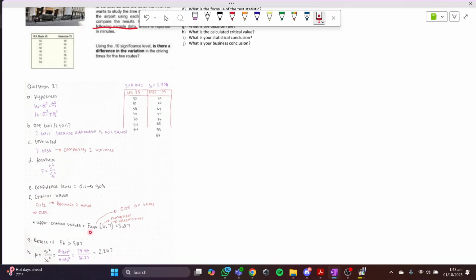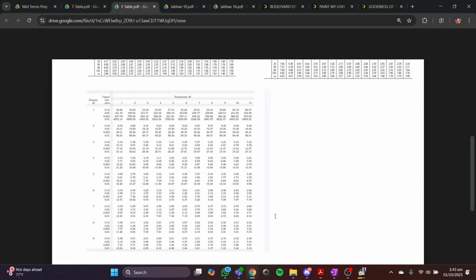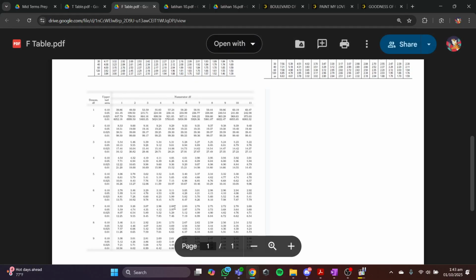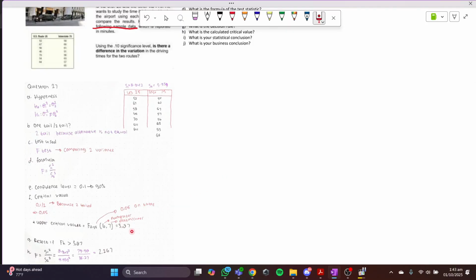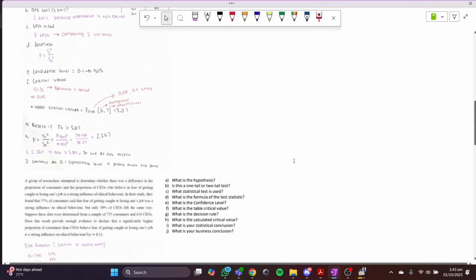And then we're gonna use the F table. So because it's F 0.95, it's gonna be 0.05 on the table, and 6 will be the numerator and 7 will be the denominator. So we're just gonna jump into the table. 0.05 is the second row, and the numerator is 6, and the denominator is 7. It's gonna be here. 7, 0.05, 1, 2, 3, 4, 5, 6, 3.87. So yeah, the critical value is 3.87.